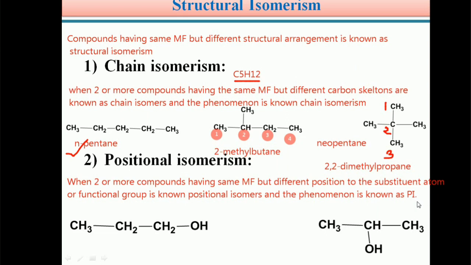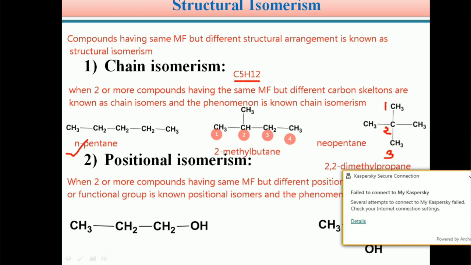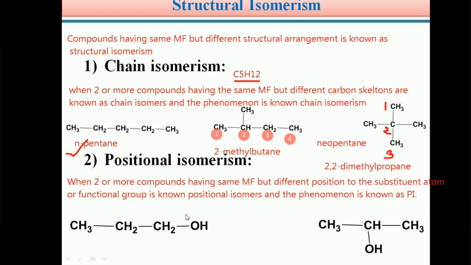So students, in order to understand this definition clearly, we can take a simple example. Here I take an example, n-propanol and 2-propanol. See students, what is the molecular formula of this compound? The molecular formula is C3H8O.